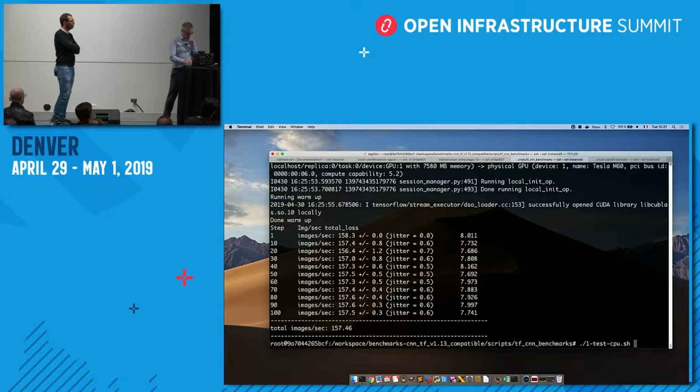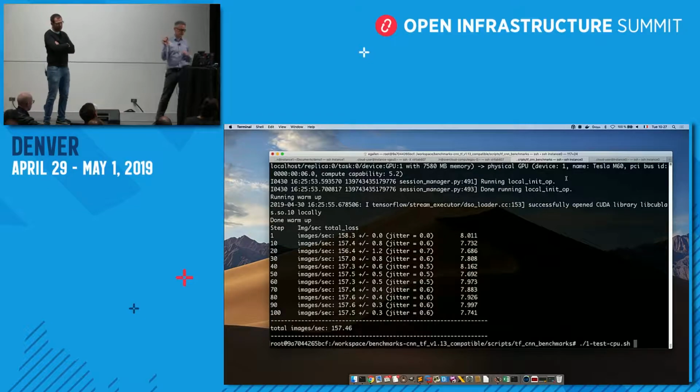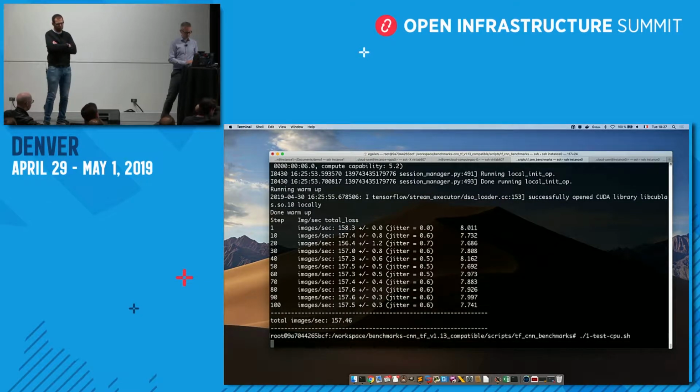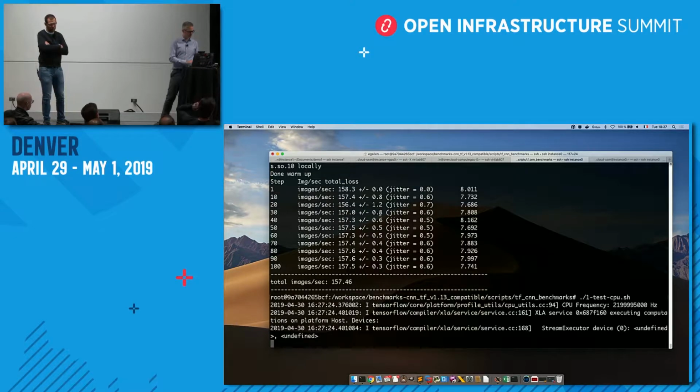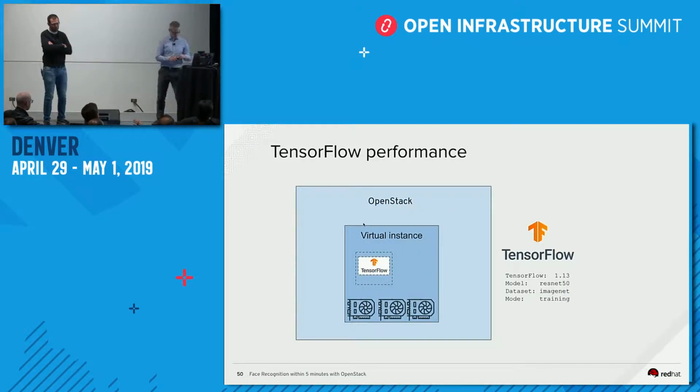When we launch this job, we are able to check with the NVIDIA command to see that the GPU is used. So now I run the CPU and we let it run to check if we can do it better than 150.